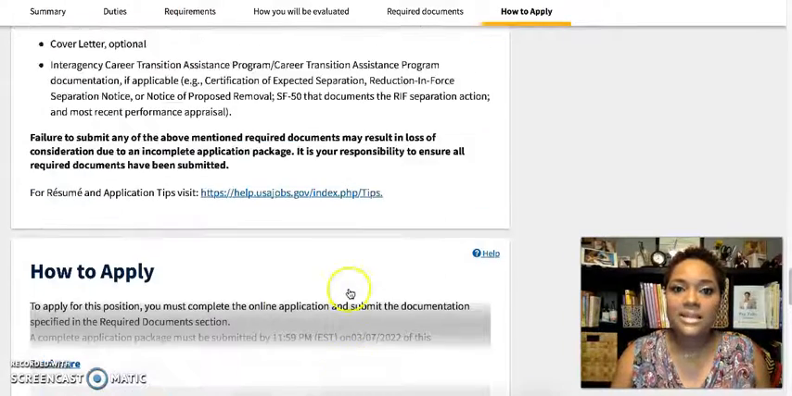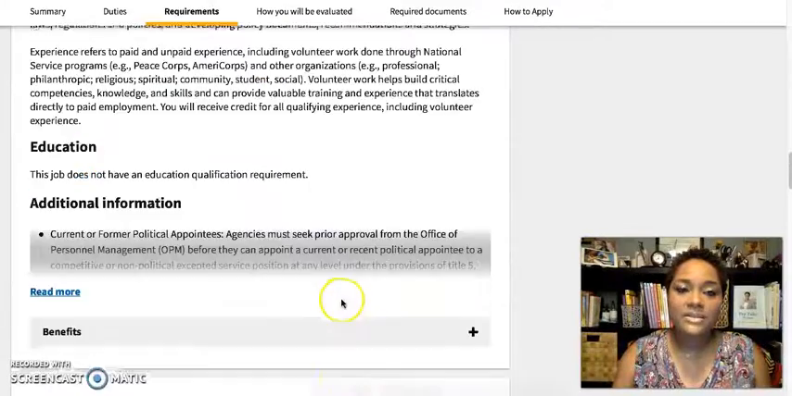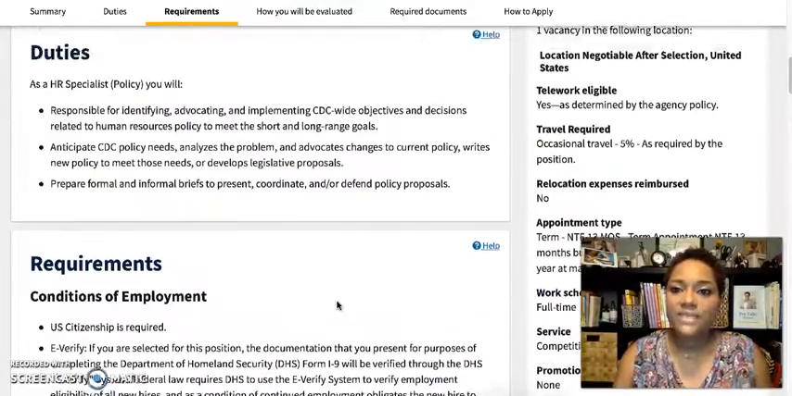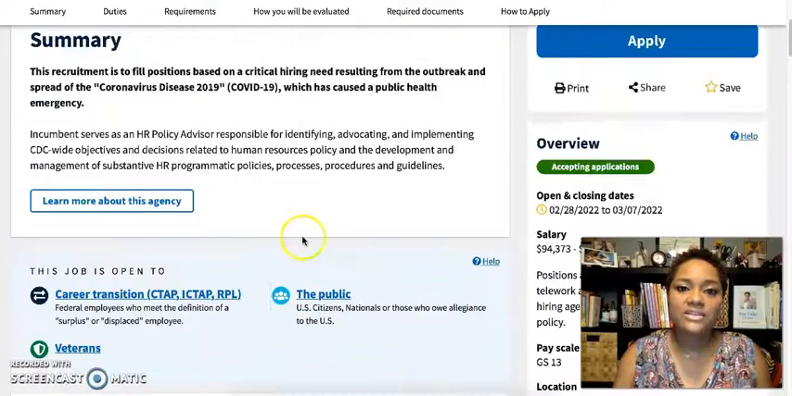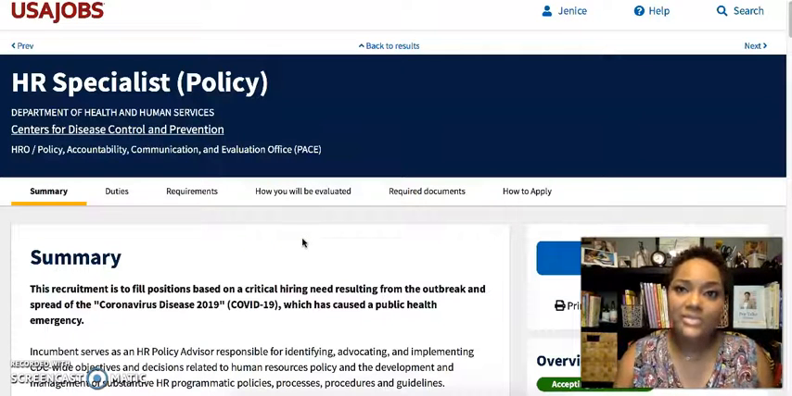All right, so that's just some general questions that were asked about term positions, about the COVID vaccination, and about the location negotiable status for positions. Please let me know if you have any additional questions, comments, or concerns. I would love to address them.